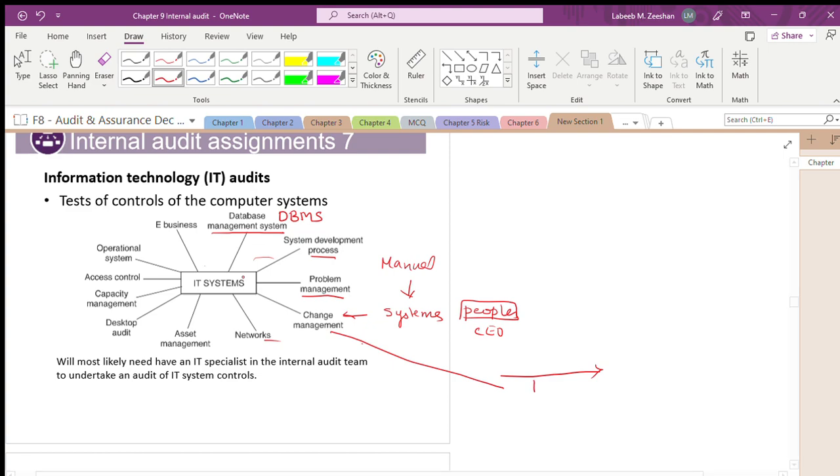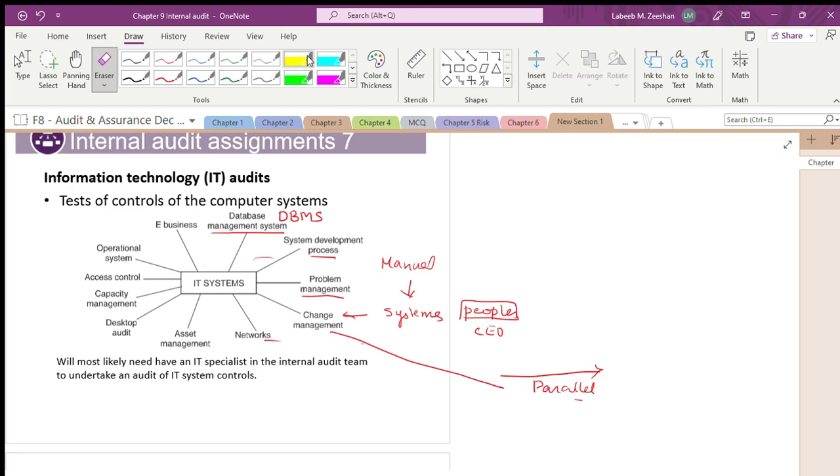You have to change parallelly. You should make it a point that you are continuing in the manual system while you are shifting to the IT system. Till the IT system is settled down, we have to continue the manual system.